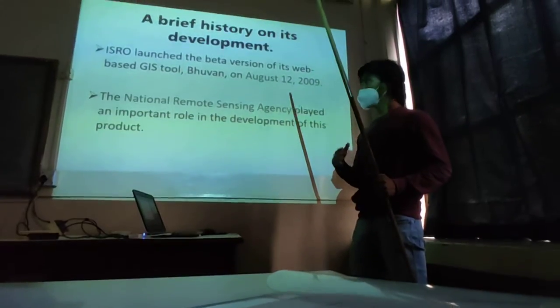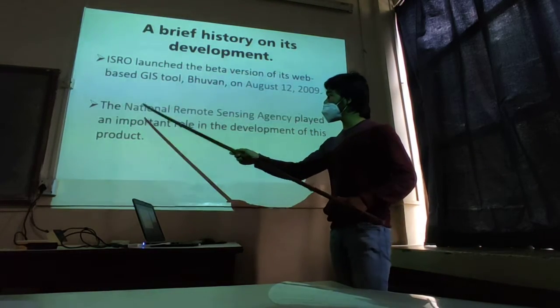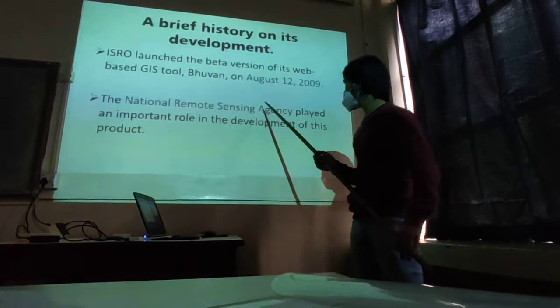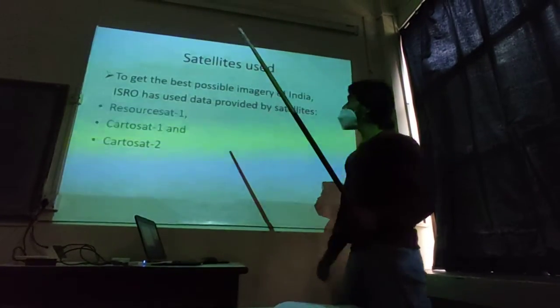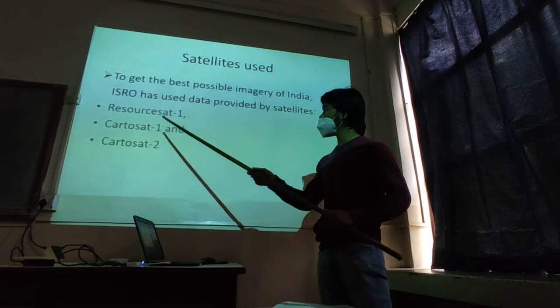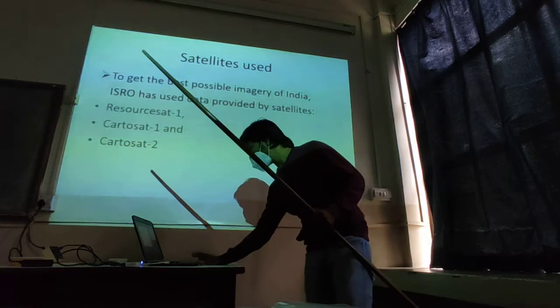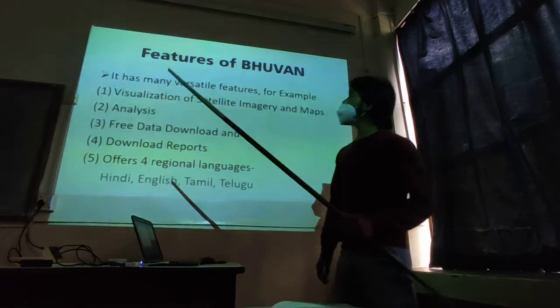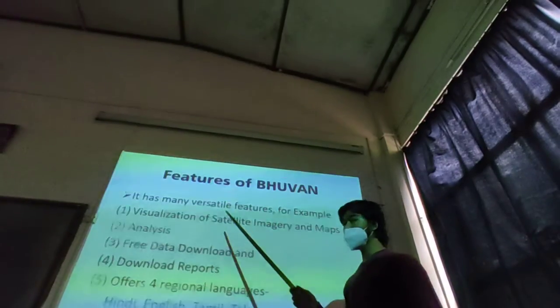Based on, it was launched for GIS, and the major contribution was from the National Remote Sensing Agency. So there are many satellites used, but the major satellites used are Resource-1, Cartosat-1, and Cartosat-2. And as you can see, these are the features of the Bhuvan. So it has many versatile features.